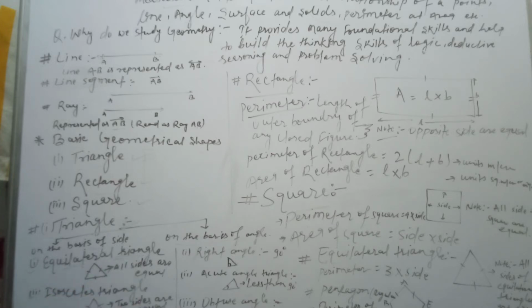What is an equilateral triangle? In an equilateral triangle, all sides are equal. But in an isosceles triangle, if two sides are equal, then it is said to be an isosceles triangle. In a scalene triangle, there are no equal sides. All the sides are different, so it is a scalene triangle.